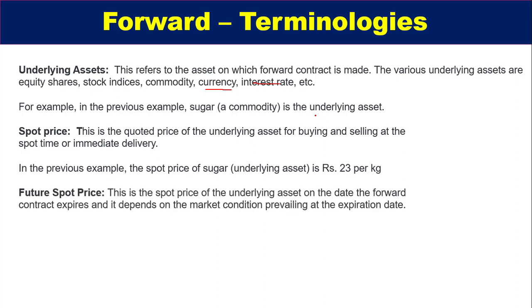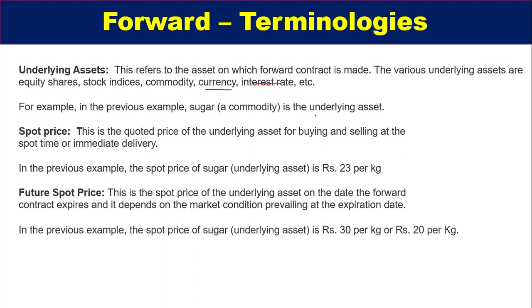Future spot price is the spot price of the underlying asset on the date the forward contract expires. It depends on the market condition prevailing at the expiration date. In the previous example, the spot price of sugar, which is the underlying asset, is rupees 30 per kg in one case and rupees 20 per kg in another case. And as I have told you, market condition prevailing at the expiration date means that based on the condition of the market in future, this price will fluctuate. And this is known as the future spot price.